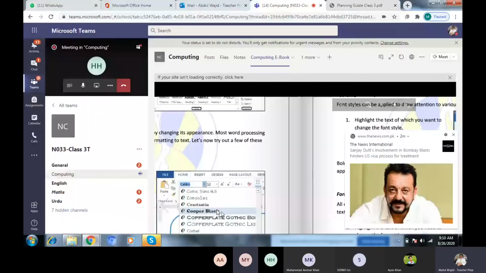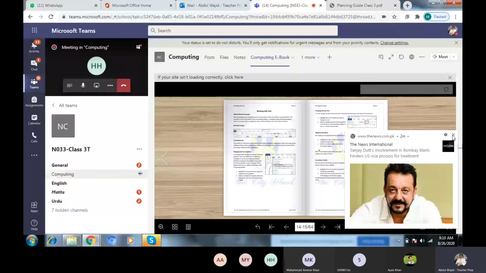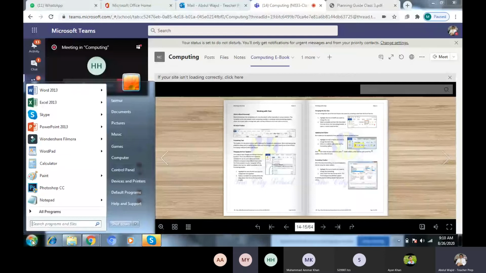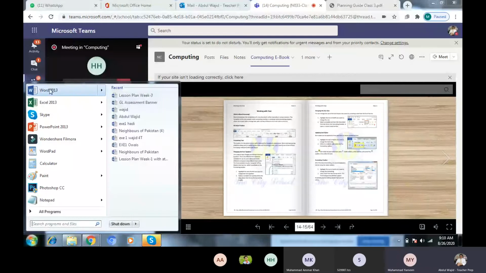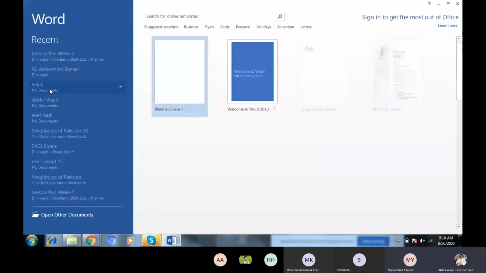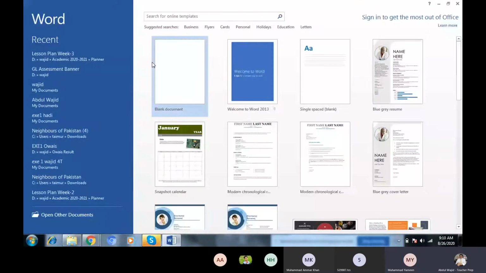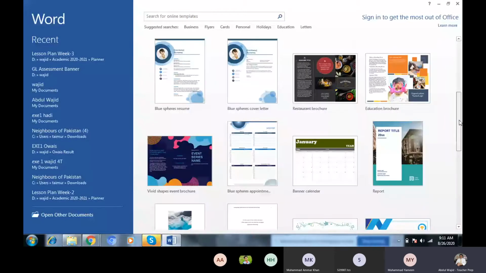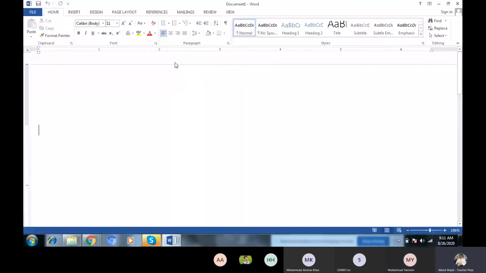Okay, now how will you start? Click on start and Word 2013. Now we will go there. Okay, it is started. Now first we will go for the blank document. There are different types of formats available here, but we will go for the blank document. When you are an expert, then you can use the other types. Okay, now we have this one.